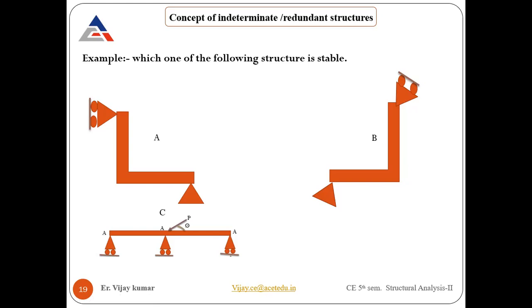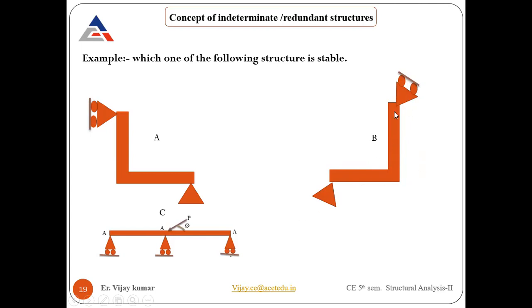Otherwise, out of these, they are not satisfied. Out of 3, if any system or stability condition is not satisfied, that comes under instability. If we see this one, they are concurrent to each other, that's why it's unstable, because one condition is not satisfied.